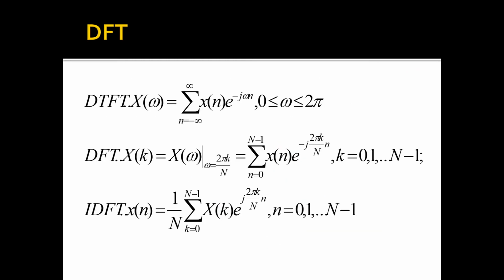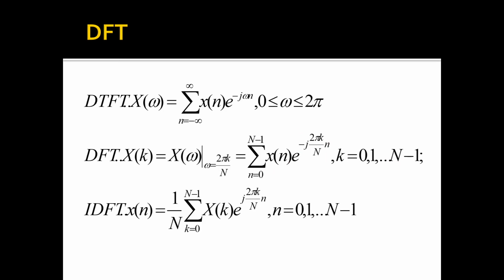So the formula of DTFT and DFT are, formula of DTFT is x of omega is equal to summation n is equal to minus infinity to infinity x of n e to the power of minus j omega n, omega ranging from 0 to 2 pi, but omega is substituted with 2 pi k by n, then we get the DFT formula. So it is summation. And one more thing we have to remember, instead of periodic signal we are taking just one cycle, that is n number of samples we are taking. So summation n is equal to 0 to n minus 1 x of n e to the power of minus j 2 pi k n by n, k ranging from 0 to n minus 1.